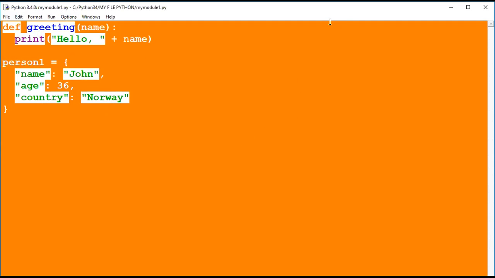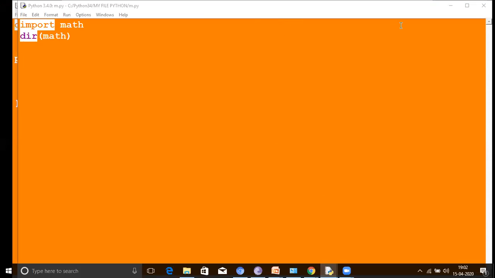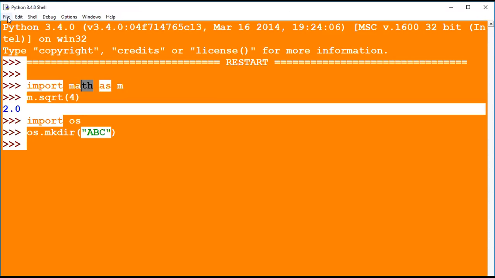So now I am using another, a new file. I am using a new file and I am importing.